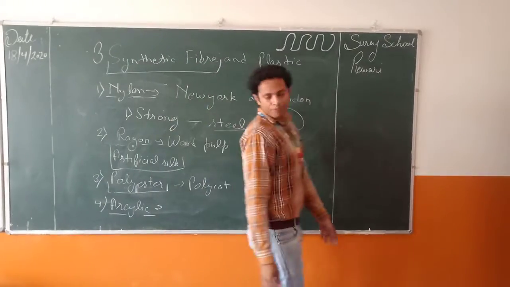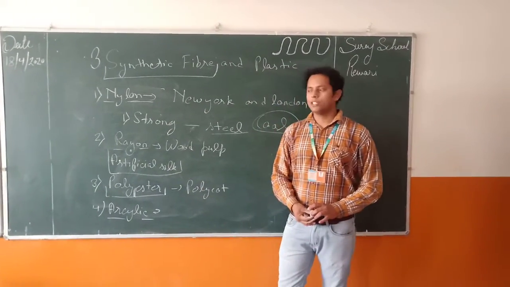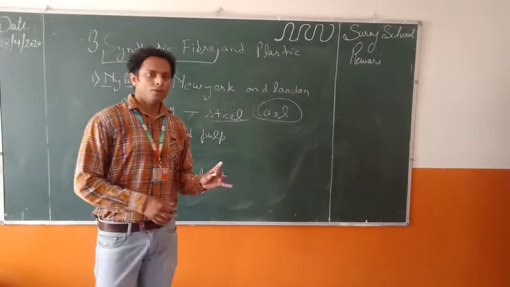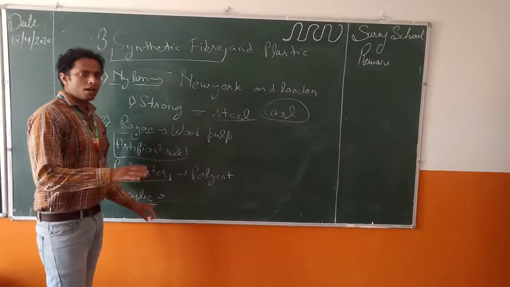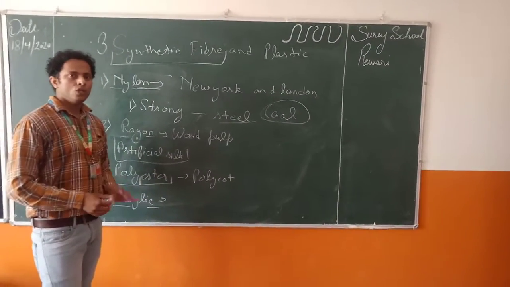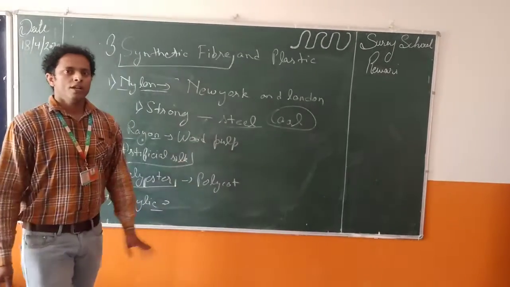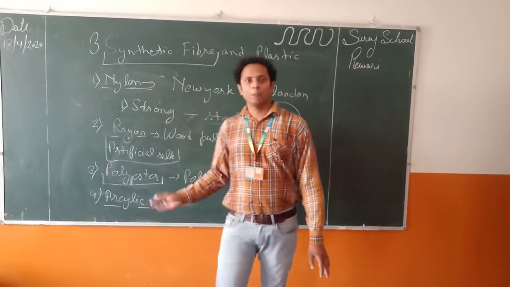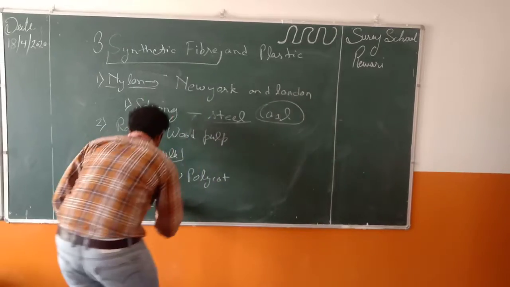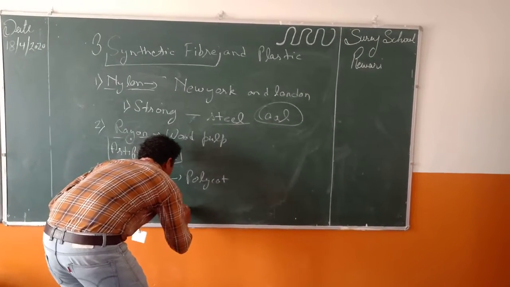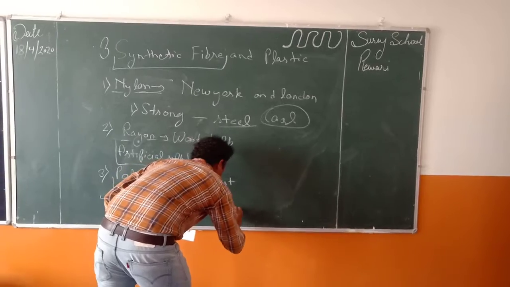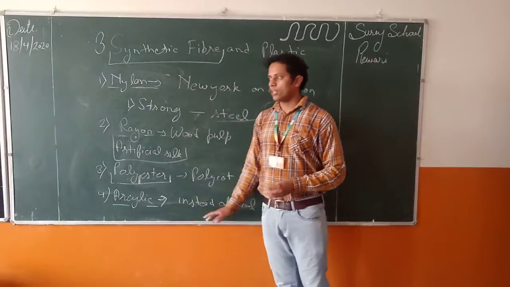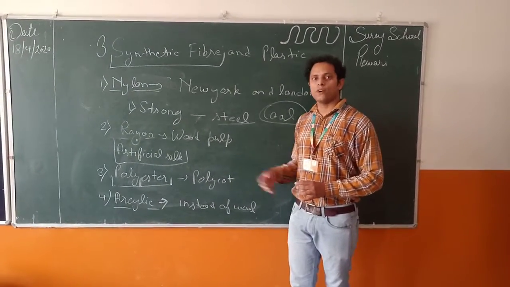The last one is rayon-like synthetic wool, RPF. This synthetic fiber is made to reduce the use of wool, as wool cannot be easily available in every place. So we made this synthetic fiber, and it is used instead of wool. It has the same properties as wool and is cheaper than wool. So it is used instead of wool.